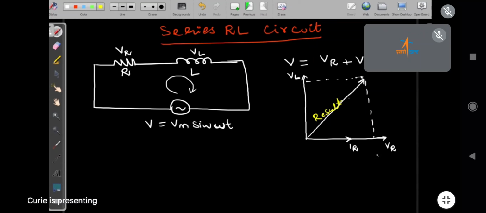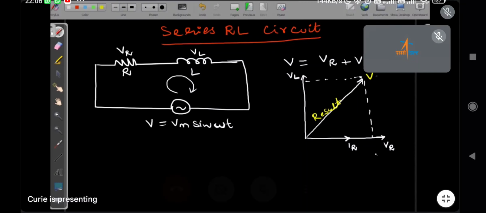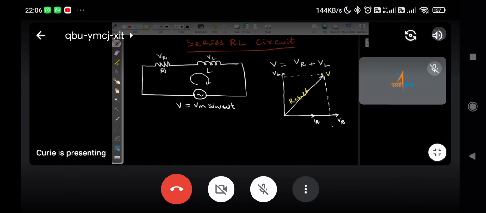What result will we expect to get, Divya? Yes, it should be V. Our result should be V as per KVL. Whenever two components are there, we have to follow vector addition.